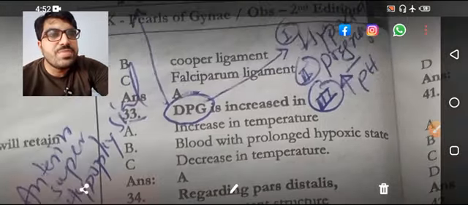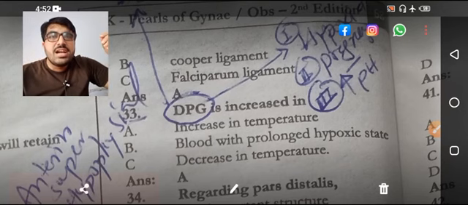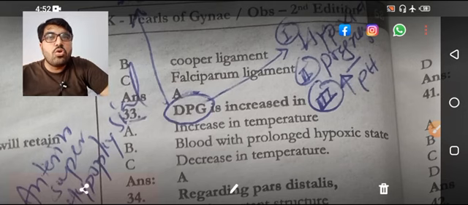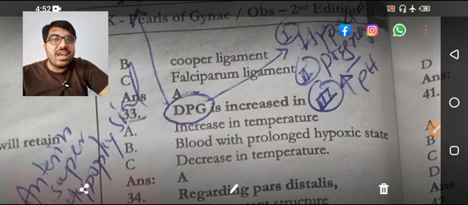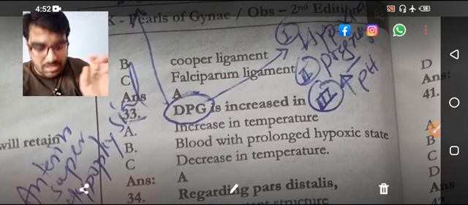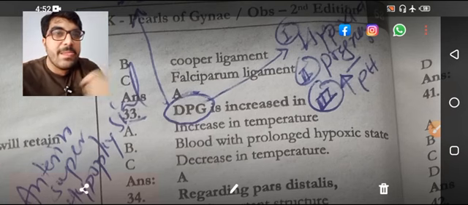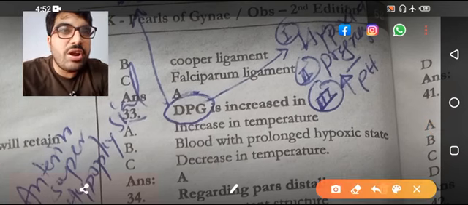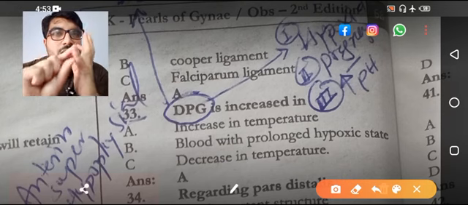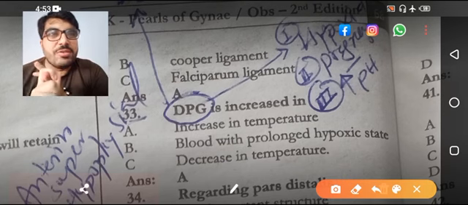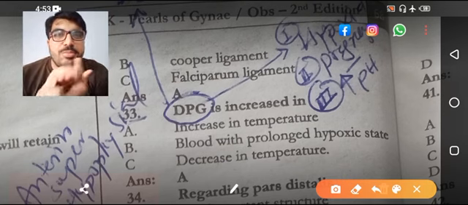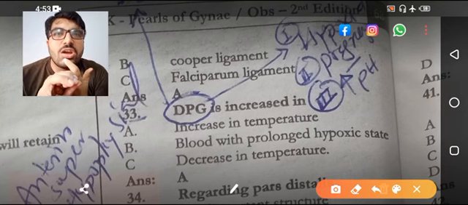The 2,3 DPG is increased in, now the right answer over here may be missing. It is increased in point number 1, hypoxia; point number 2, pregnancy; and point number 3, increase in pH, alkalosis.